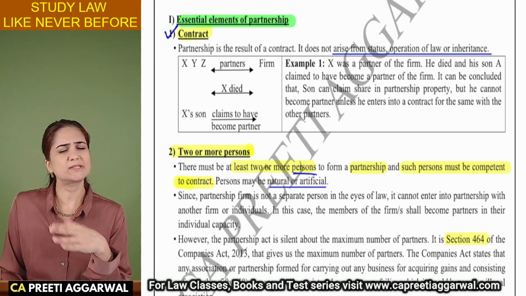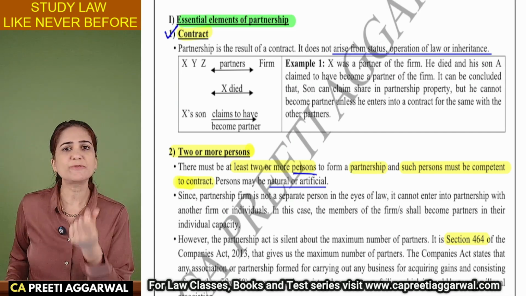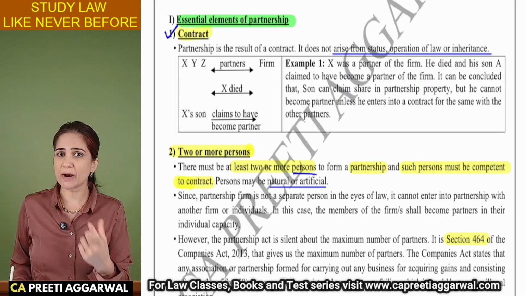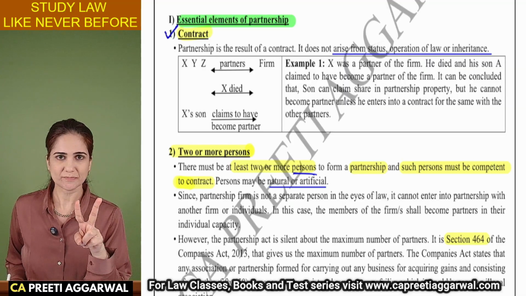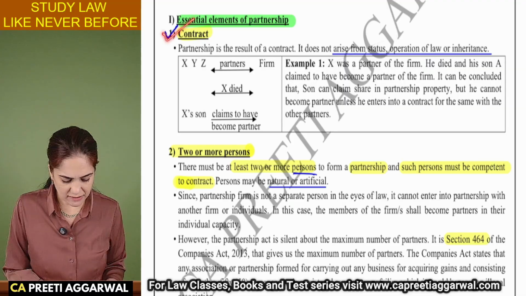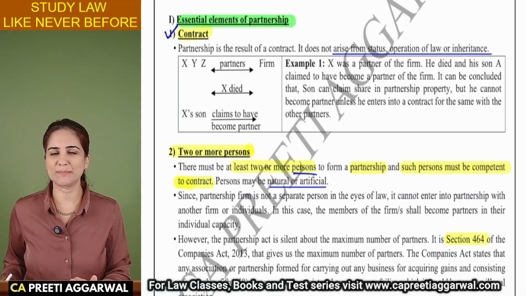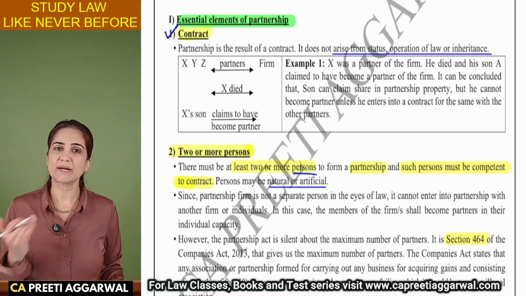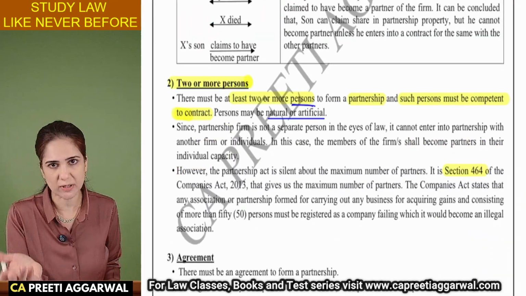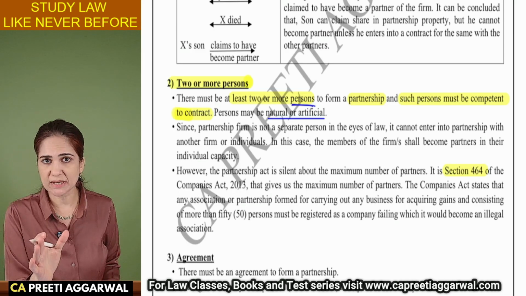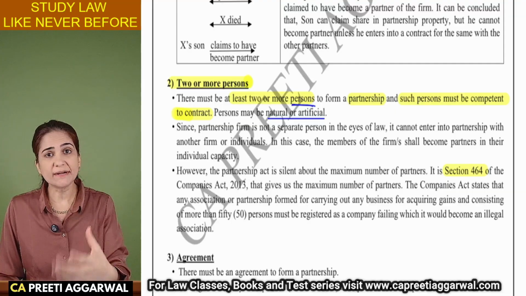If a question is not asked on the essential elements, wherein you are expected to write all the essential elements, there is another type of question which they can ask in the exam: define partnership, list all the essential elements of partnership and explain any two. So here you will have to write the head points. You will have to list all the essential elements, and you can choose any two elements that you wish to explain in detail. But I always advise my students, choose that element wherein there is a lot of content to write, like two or more persons. There has to be a business. So choose the element where you can write more provisions.